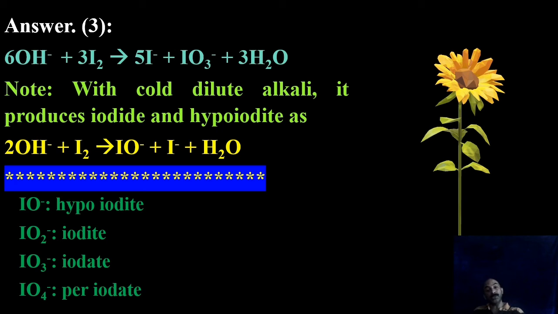So +1, which is a lower state than iodite, is called hypoiodite, whereas +7 is higher than +5. So above iodate, it should be hyperiodate, but we use periodate. This is the way the names came. Hope you understood that. Okay, we proceed to the next.